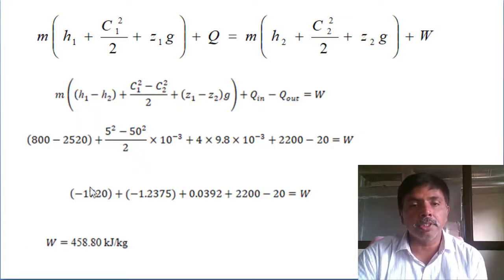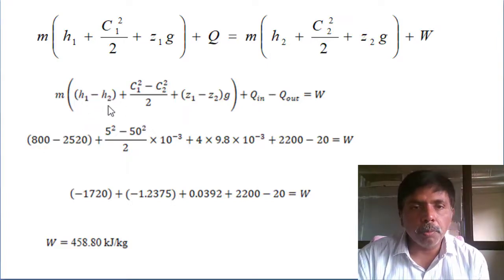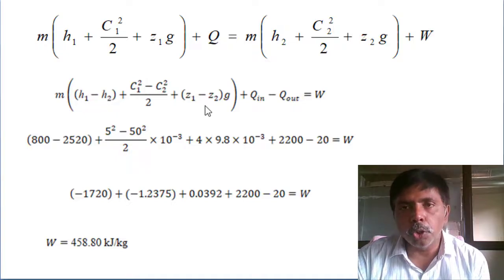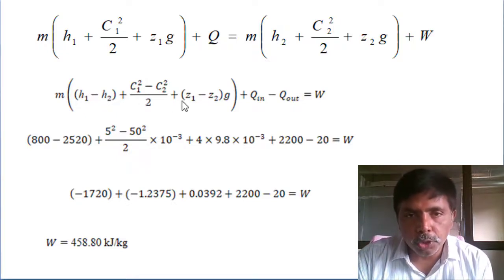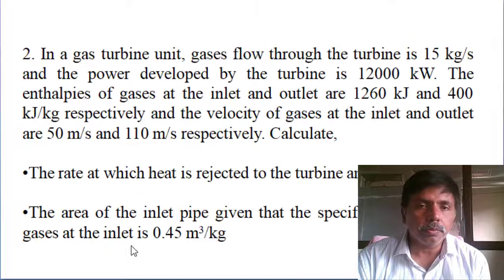But note one constraint: enthalpy is in kilojoules, but velocity and head are given in meters, so kinetic energy and potential energy will come in joules. First convert these joules into kilojoules by dividing the kinetic energy and potential energy by 1000. Then substitute, and for the turbine, work done by the system will be a positive value. Otherwise you will get a negative value.